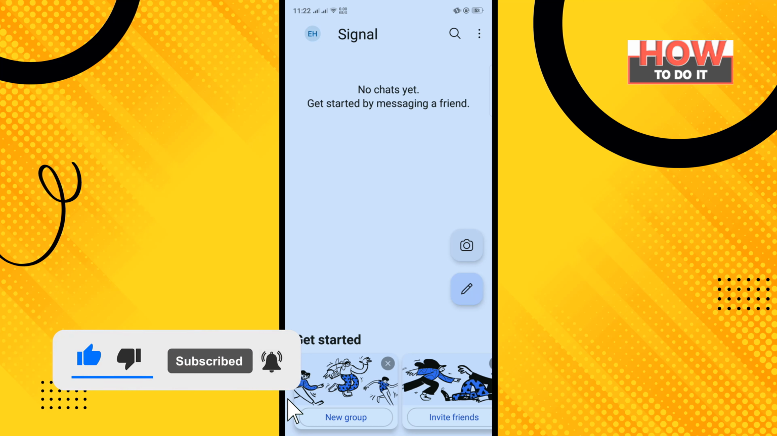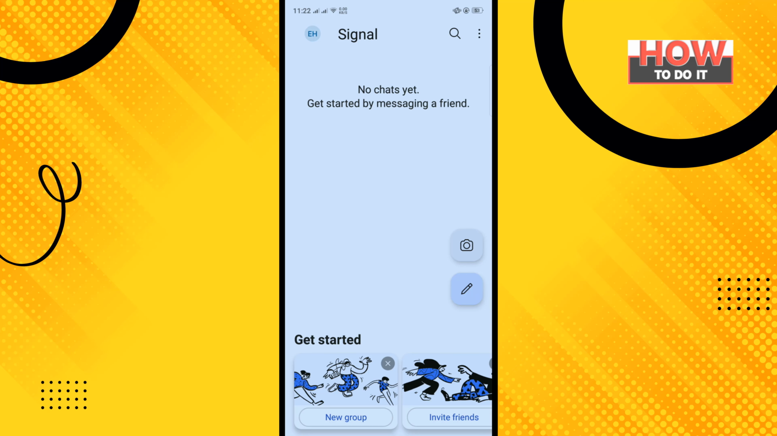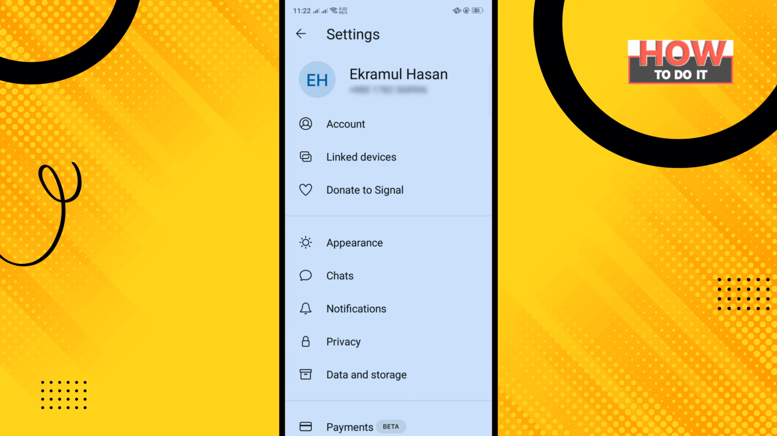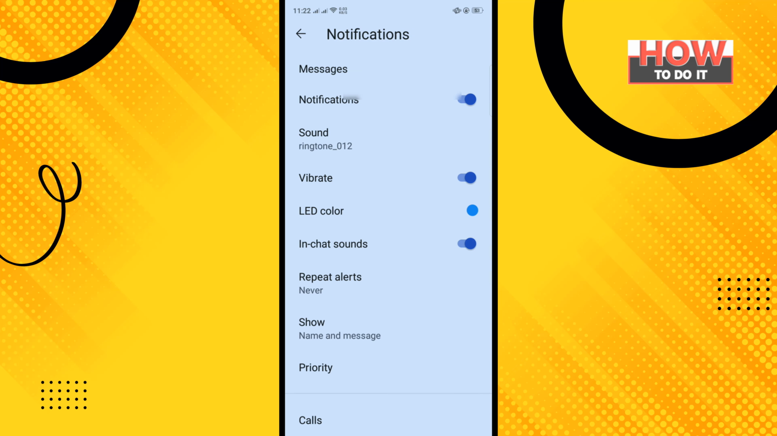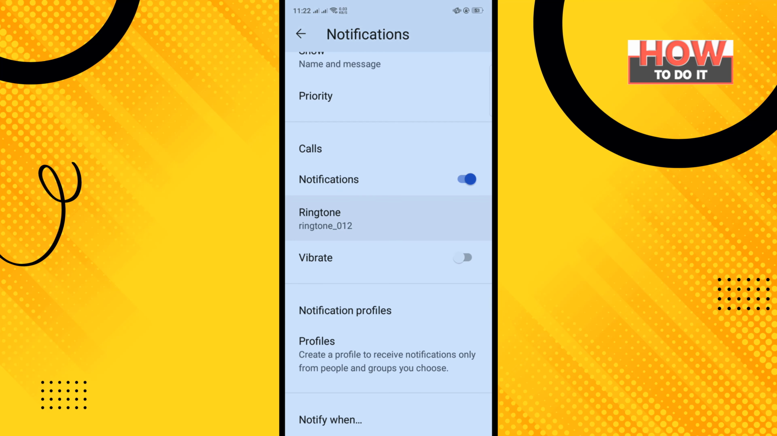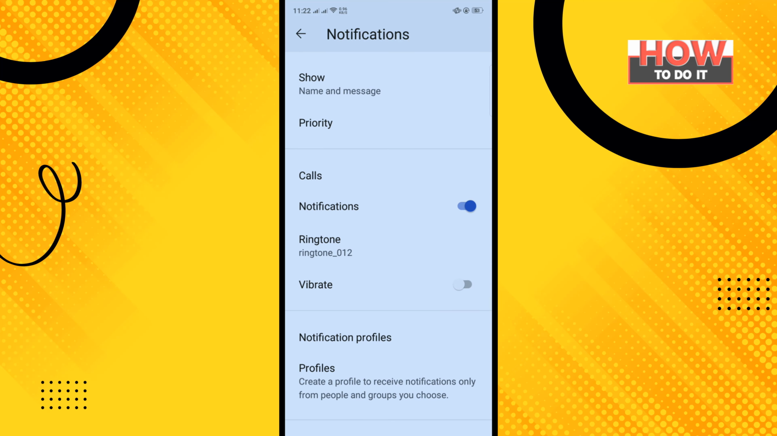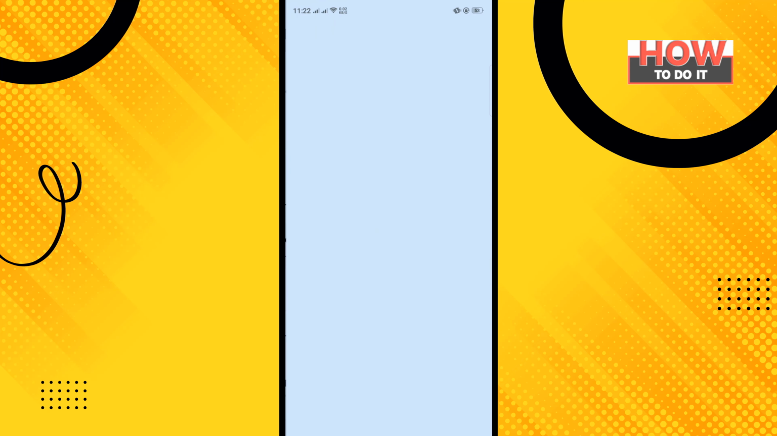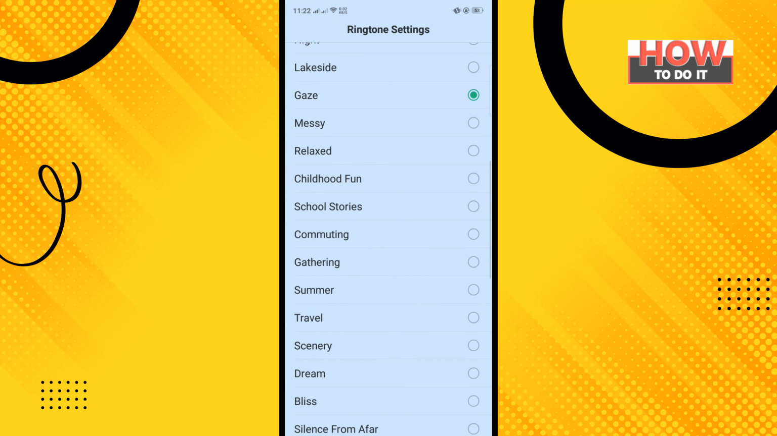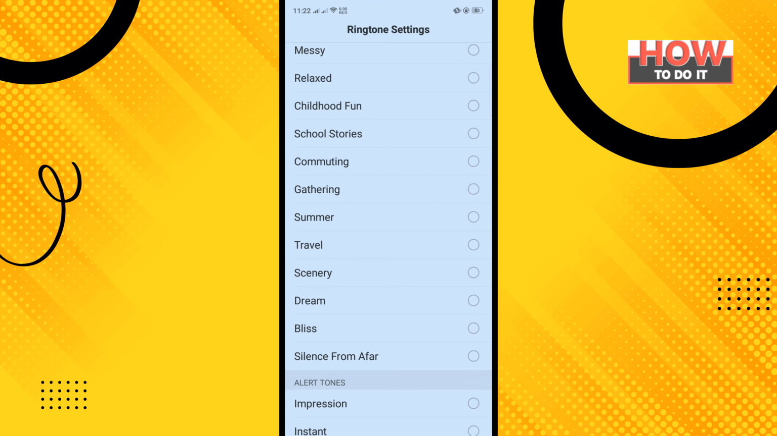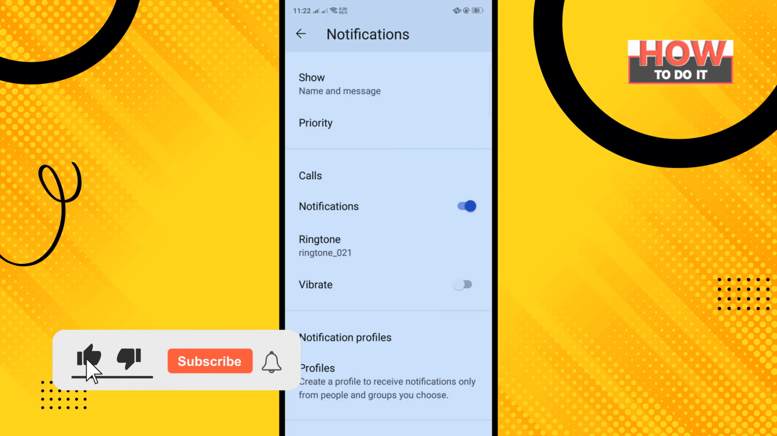How to do it: open your Signal Messenger app and tap on the three dot icon to the right hand corner and tap on settings, tap on notifications, scroll down, and here you'll find this call section, and inside of this section tap on ringtone. And now from this list you can select any ringtone for your call, and that's how we can do it.